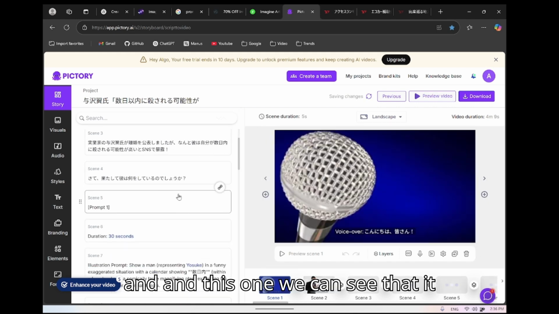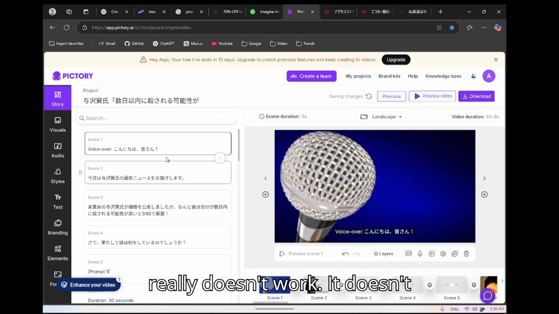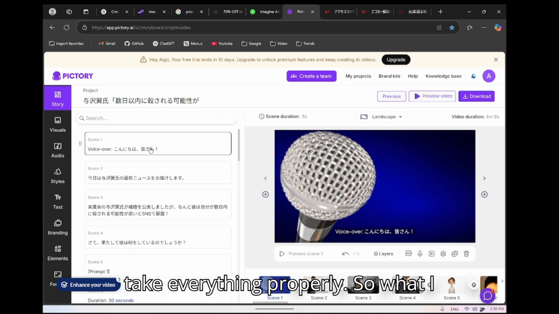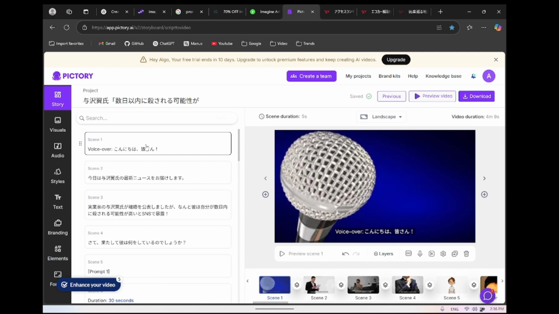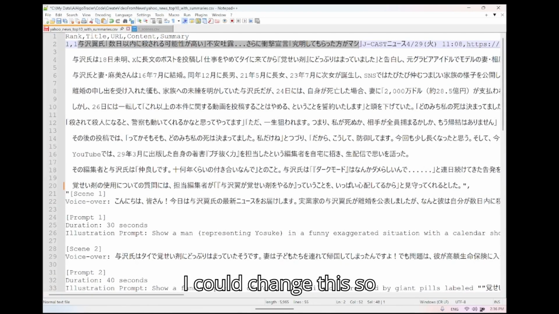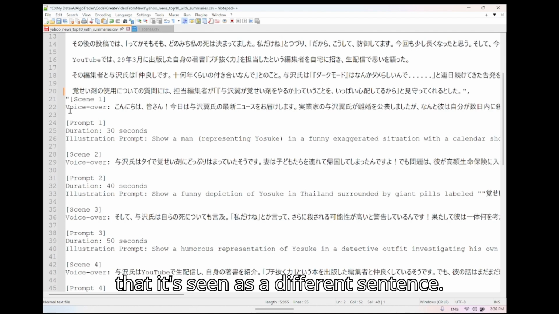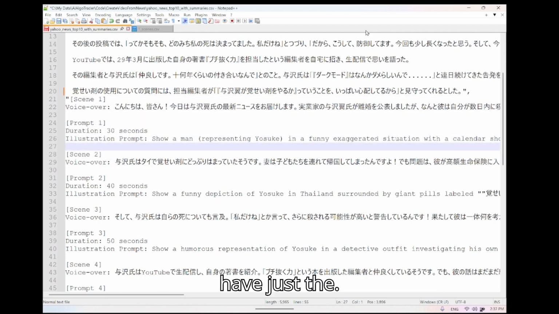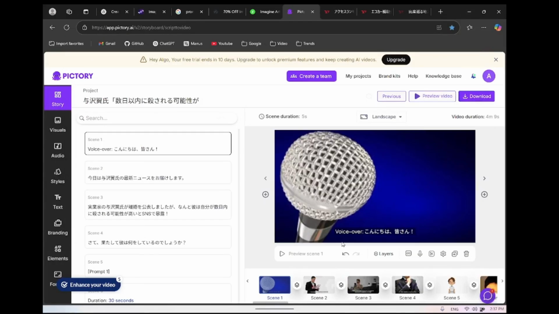And this one, we can see that it really doesn't work. It doesn't take everything properly. So what I could do is change this so that each scene is a different sentence. I remove the prompt, and basically have just a voiceover like this, but I'm not sure it makes sense.